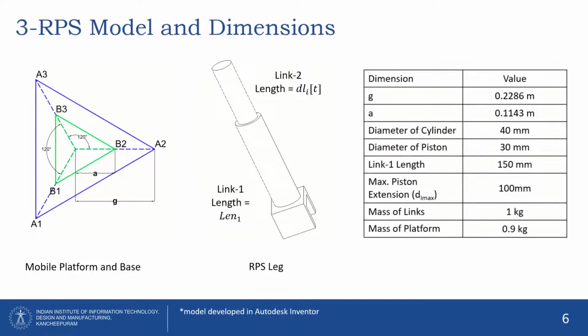Thus, let us define the 3-RPS model and dimensions. The 3-RPS manipulator consists of an equilateral triangle-shaped base and mobile platform with the dimensions of G and A respectively. Each leg consists of 2 links, link 1 with the length of 150 mm and link 2 with the length of dl, which is a function of time. All the links have unit masses and the mass of the mobile platform is 0.9 kg.